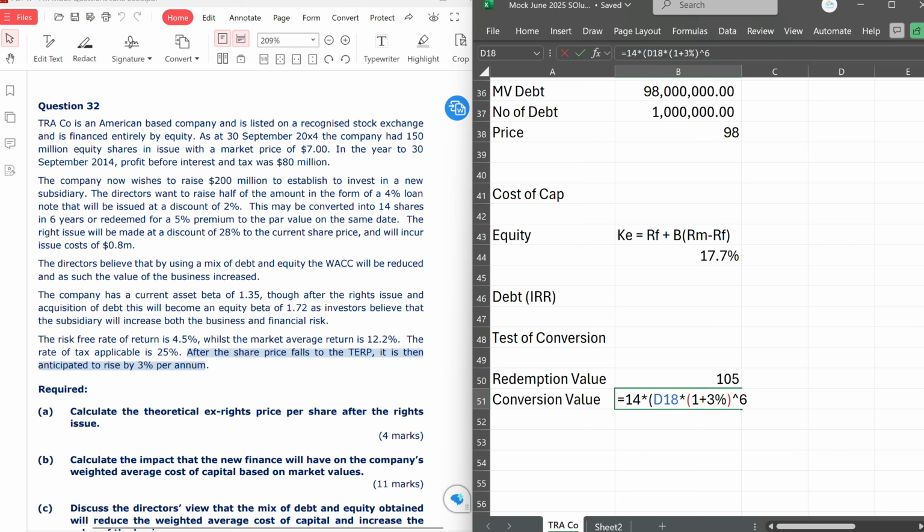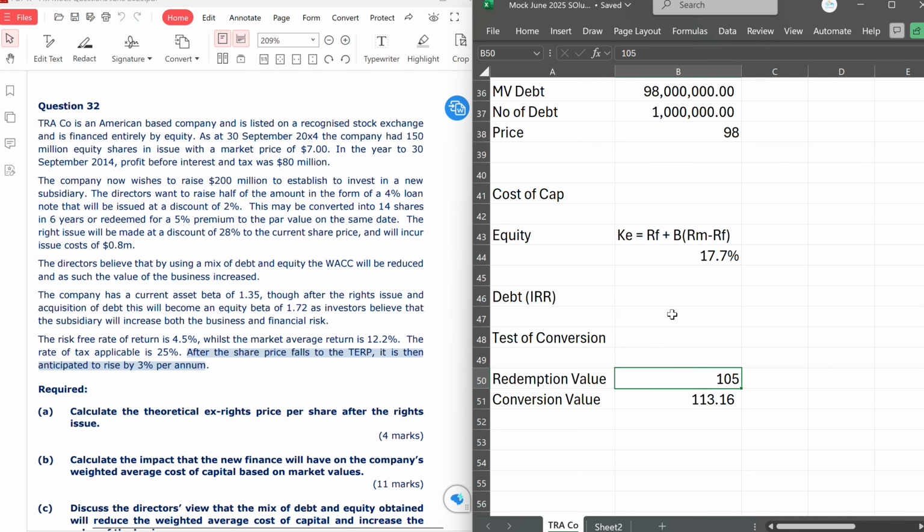So that share price will grow like that. That's the share price that we're expecting. And that means that the conversion value is expected to be around 113. Now, looking at these two options, it is clear that a rational investor will rather convert because the value for conversion is more than the redemption.